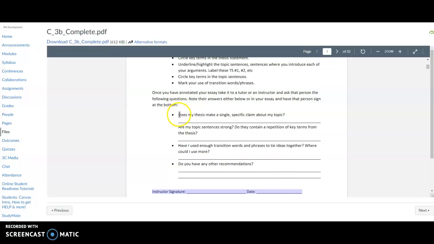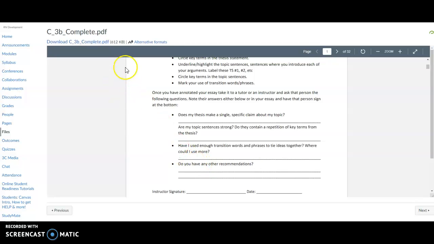But what you want to ask them is, does my thesis make a single specific claim about my topic? Are my topic sentences strong? Do they contain a repetition of key terms from the thesis? Have I used enough transition words and phrases? Where could I use more? Do you have any other recommendations?